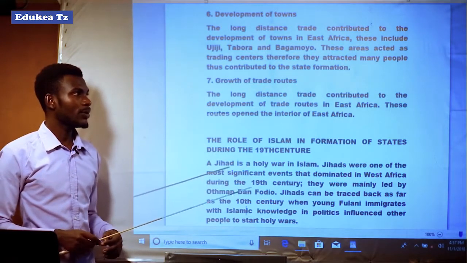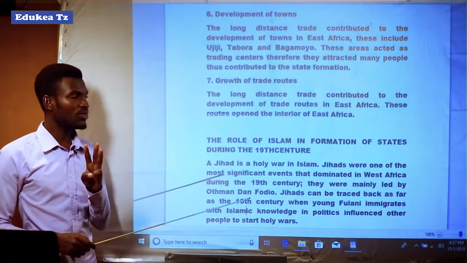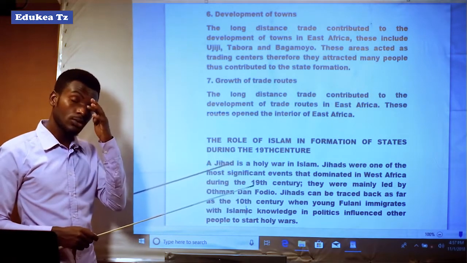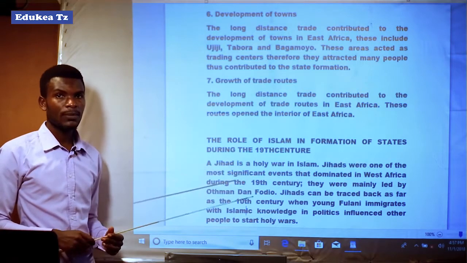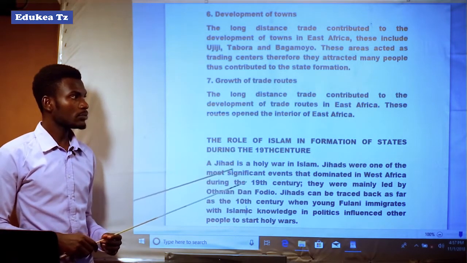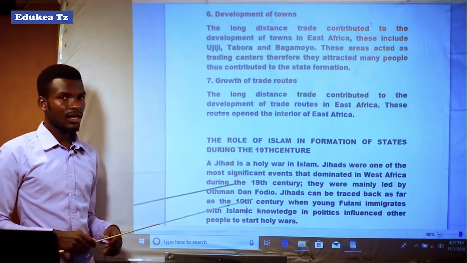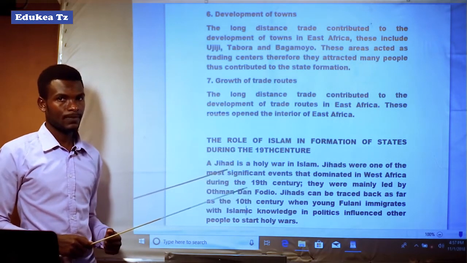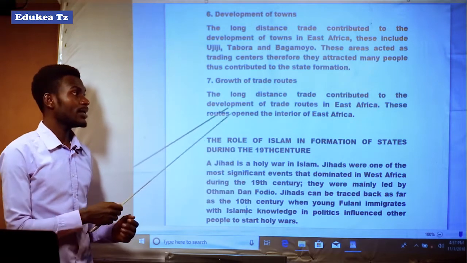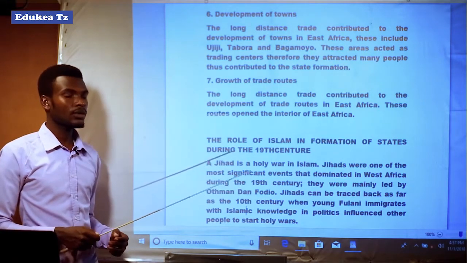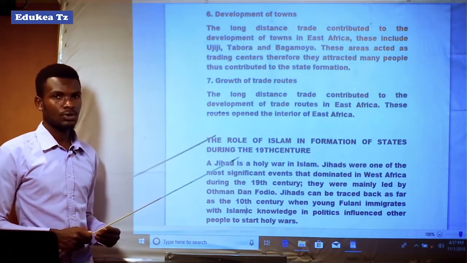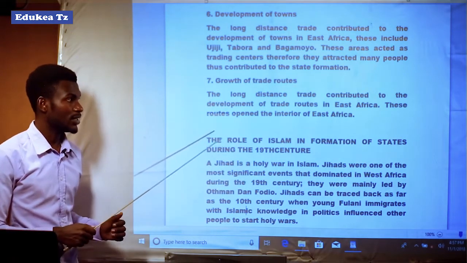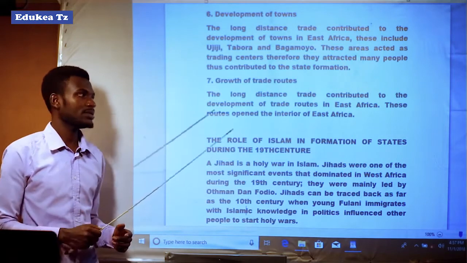So you can see there were three routes. The southern route was controlled by the Yao. Another, the central route, was controlled by the Nyamwezi. And the third route was the northern route, which was controlled by the Kamba and the Baganda in the northern part of East Africa.